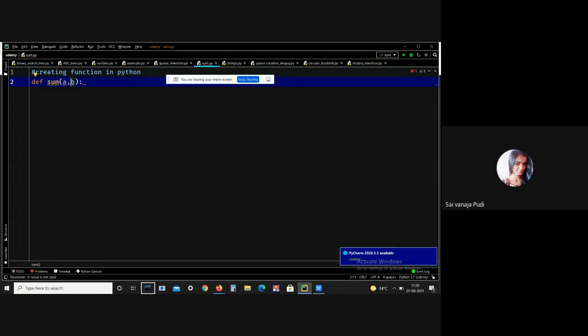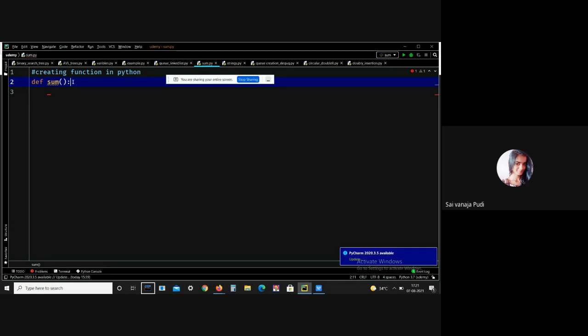Here I don't want to give any parameters. The next thing is the function block is started with the colon. Here see, it is started with the colon, and the block statements, if you want to perform any operations, must be in the same indentation.